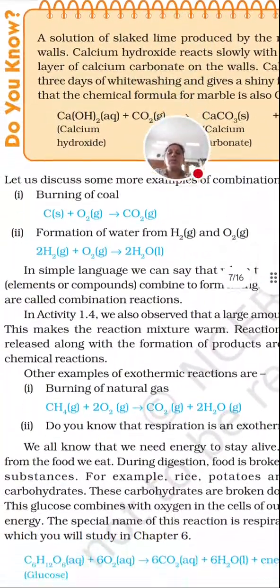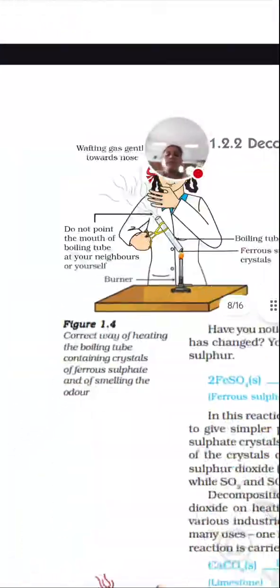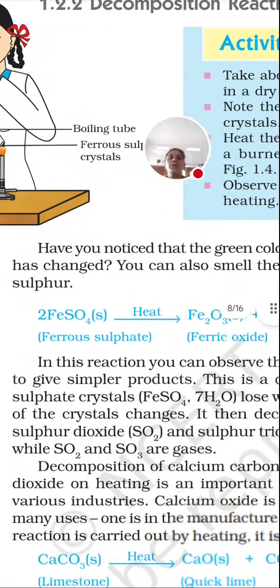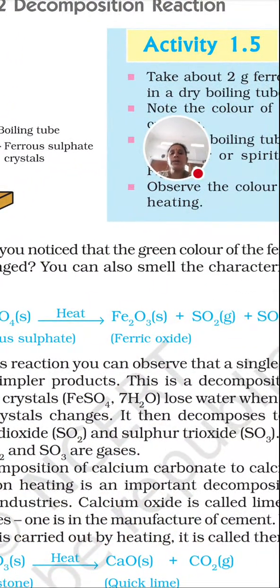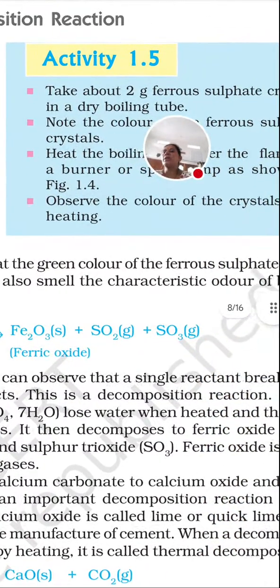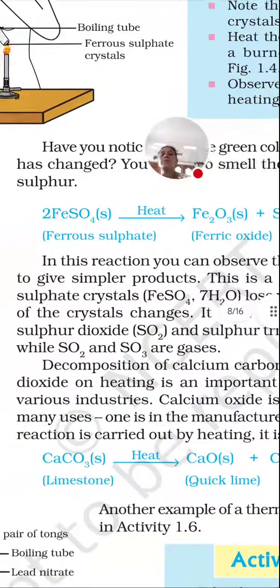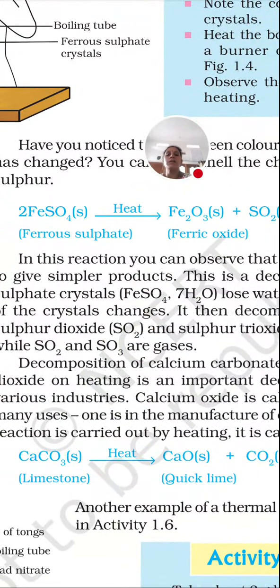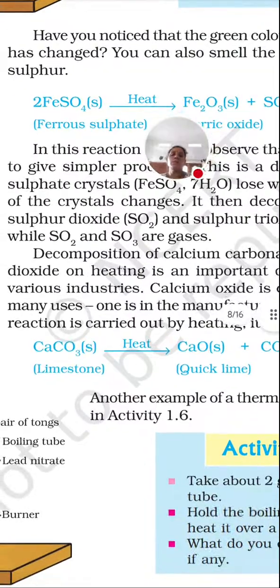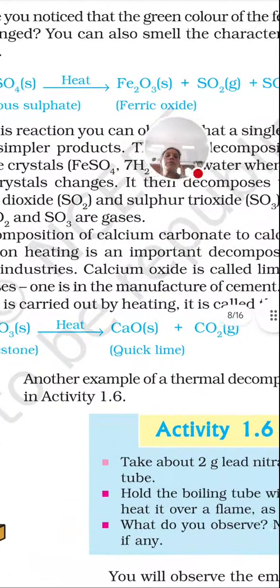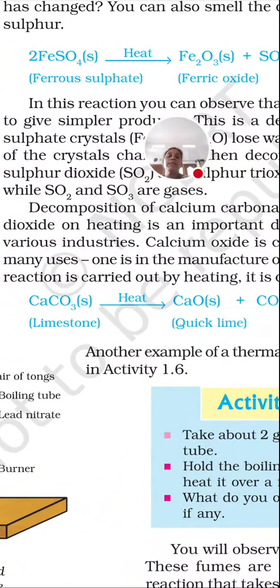Now the next reaction is decomposition reaction, where the complex substance will decompose. Here you can see that FeSO4 is getting decomposed to Fe2O3 plus SO2 plus SO3. When a complex substance decomposes to simple ones, it is called a decomposition reaction. Decompose means it will split into simple substances. Now the next one, CaCO3 on heating converts to CaO plus carbon dioxide.